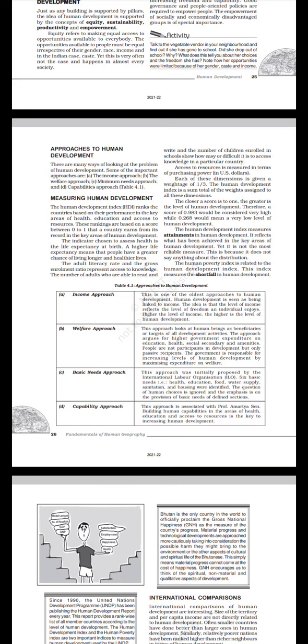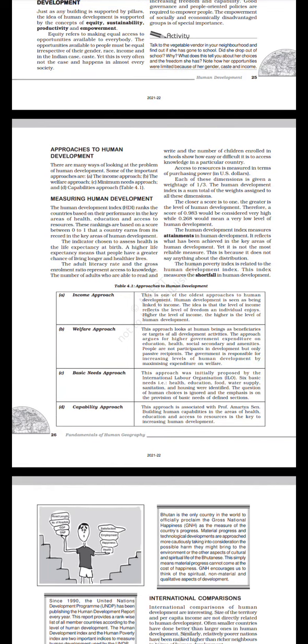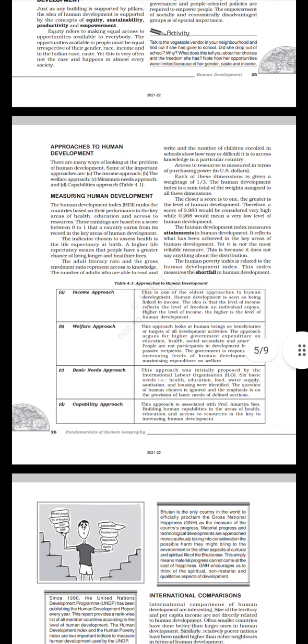Each of these dimensions is given a weightage of 1 by 3rd. The Human Development Index is a sum total of the weights assigned to all these dimensions. The closer a score is to 1, the greater is the level of human development. Therefore, a score of 0.983 would be considered very high, while 0.268 would mean a very low level of human development.